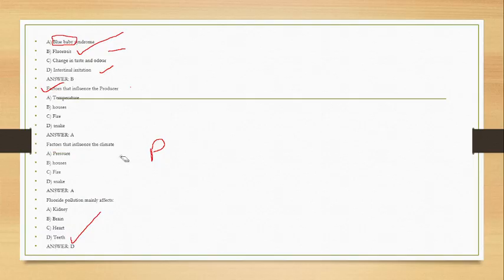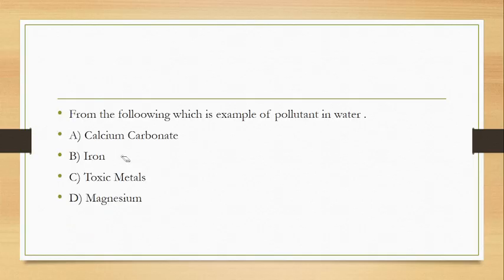Next question: from the following, which is the example of a pollutant in water? Iron, calcium carbonate, toxic metal, which is of great concern. The correct answer is C.